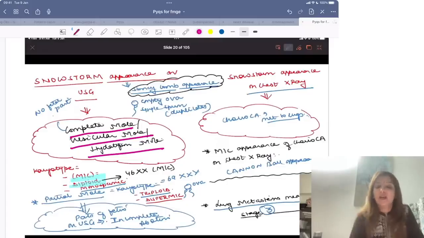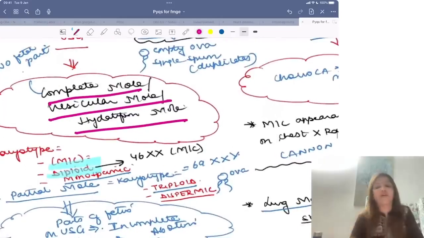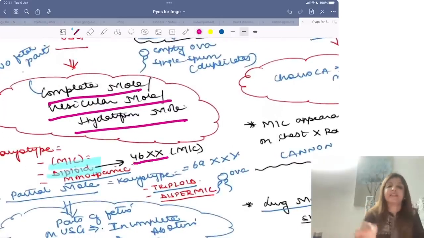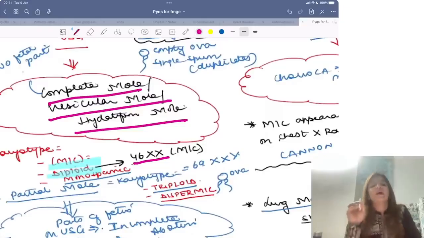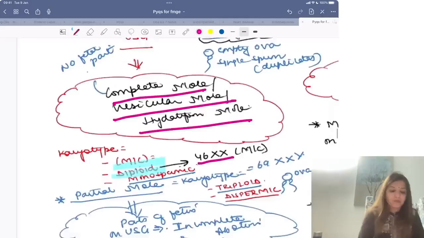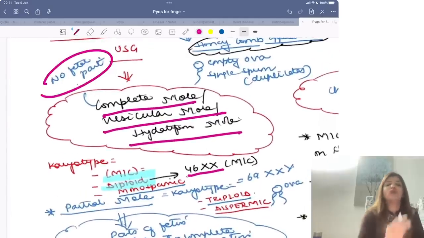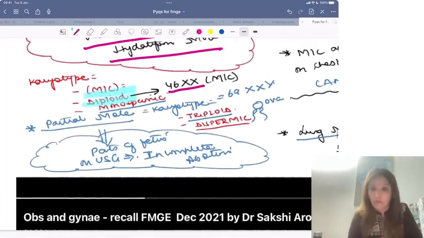What is the karyotype for a complete mole? The karyotype for a complete mole is 46XX. That's the most common karyotype. Complete mole is diploid. Please remember, complete mole mein there is an empty ova which is being fertilized by a sperm, and then the chromosome number of the sperm duplicates, so they are diploid. Most common chromosome number is 46XX, and in case of complete mole you don't see any fetal part, whereas partial mole mein jo karyotype hota hai, they are triploid, and you get 69XXY. That is the most common chromosome number.